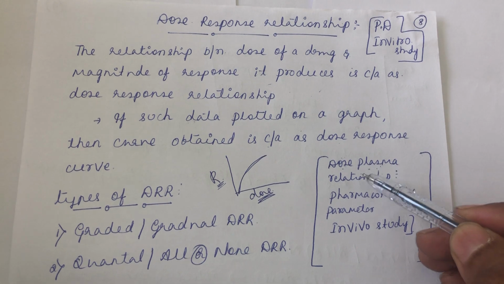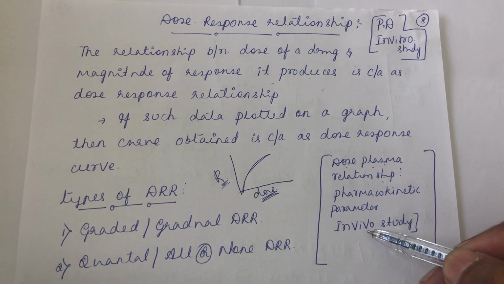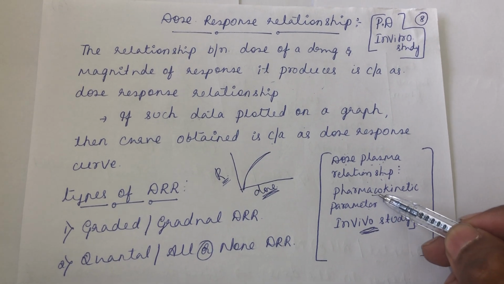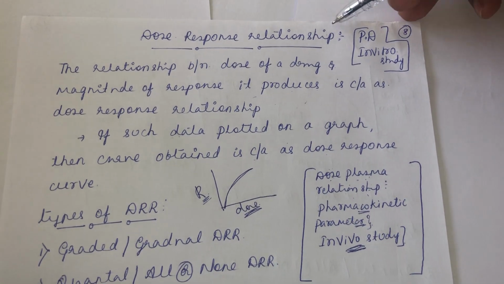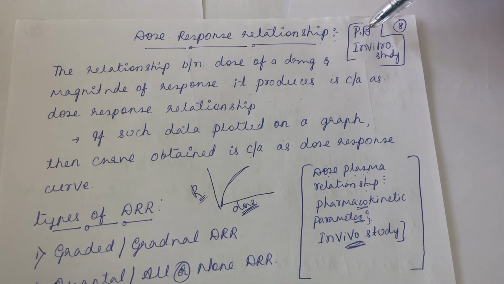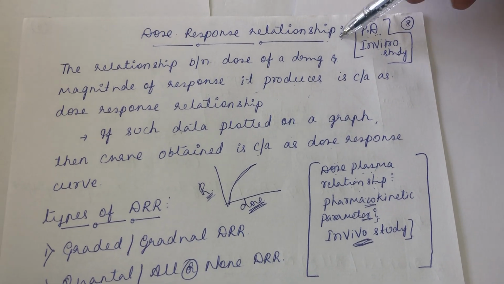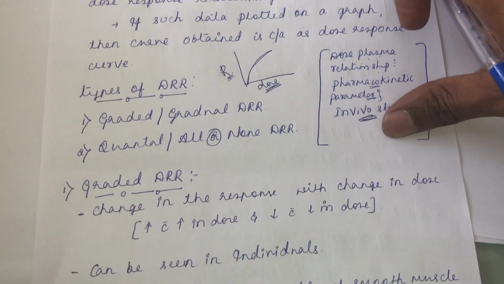That is the dose-plasma relationship, and it is a pharmacokinetic parameter, obtained by in vivo study. Whereas in dose-response relationship, what is the dose you have given and what is the response we are getting? That is a pharmacodynamic parameter, and it is an in vitro study. So you should be very clear on this.